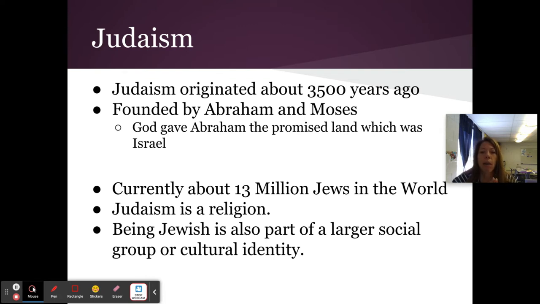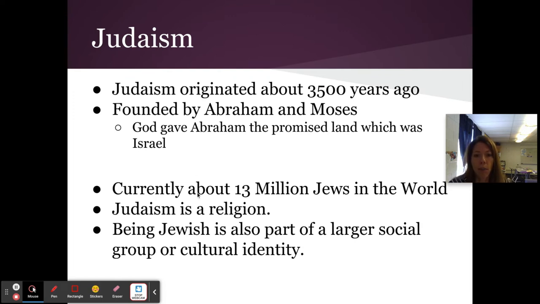And we can see that Abraham and Moses are two very pivotal people in Judaism. Abraham gets a direct message from God to move his people to a land that's been promised to them. And then Moses gets them out of slavery, out of bondage, and gets them out of Egypt and moves them past that. Moses also gets the 10 Commandments from God. So you may have heard of that story before, and the 10 Commandments are important in the monotheistic religions, and those are given to Moses from God. We're not going to get into the whole story of that because we're moving forward.